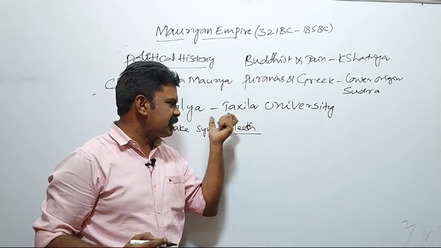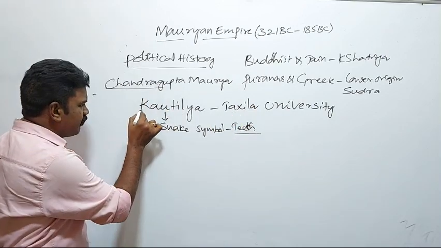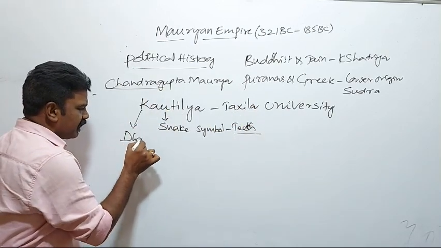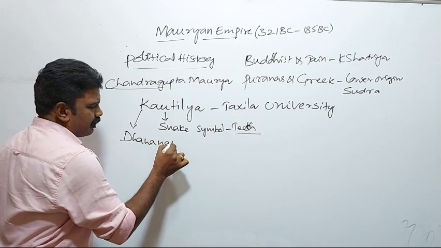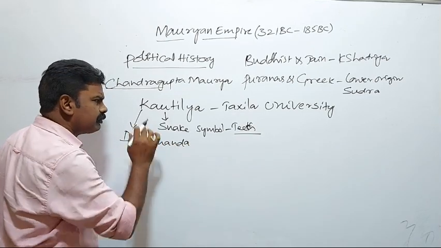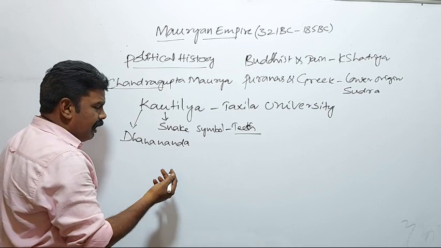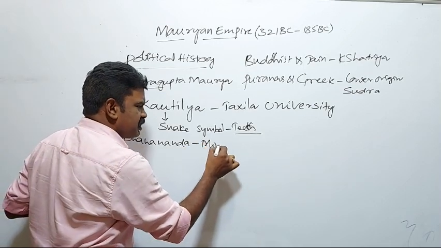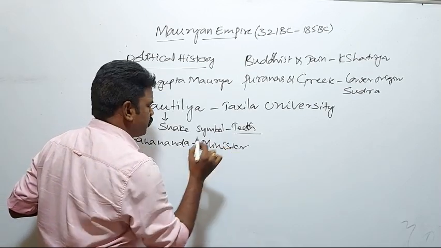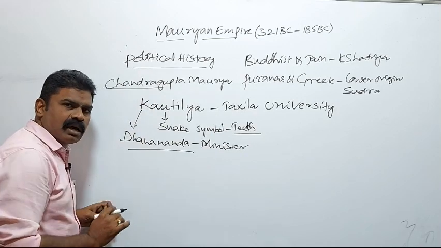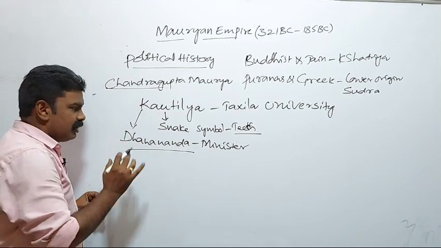After completing his education, Kautilya went to Dhanananda and joined as one of the important ministers in Dhanananda's palace.